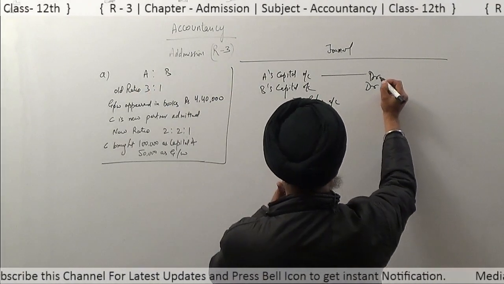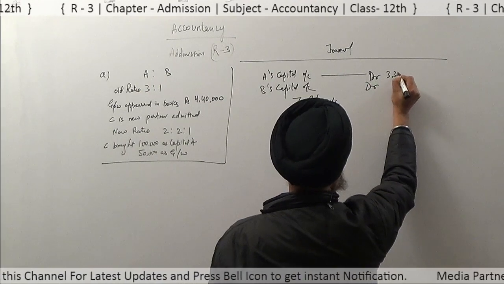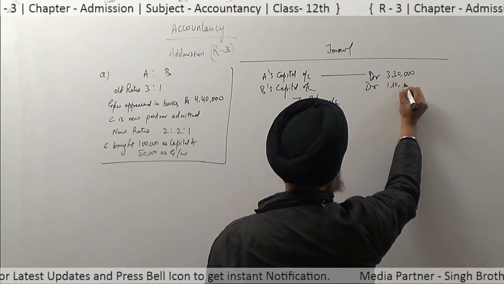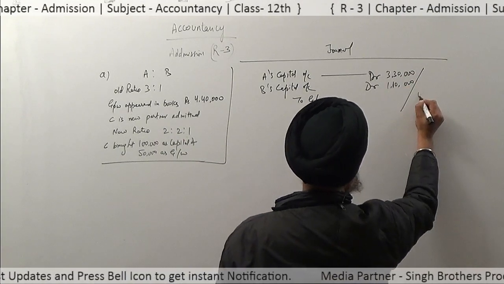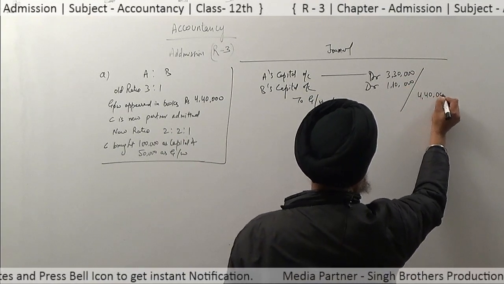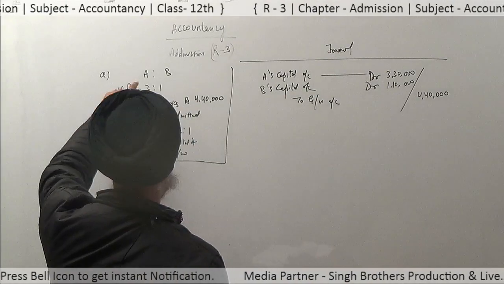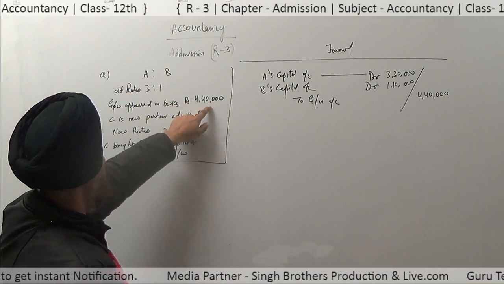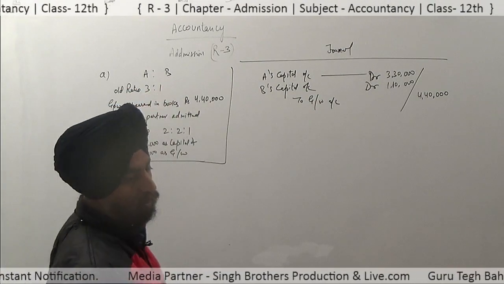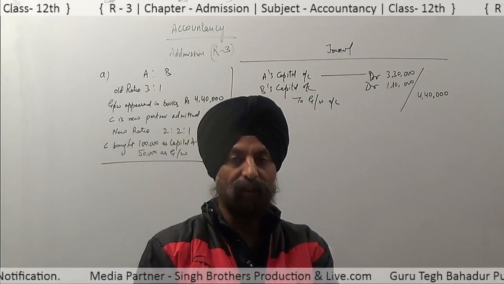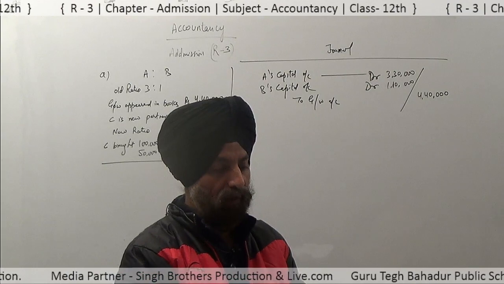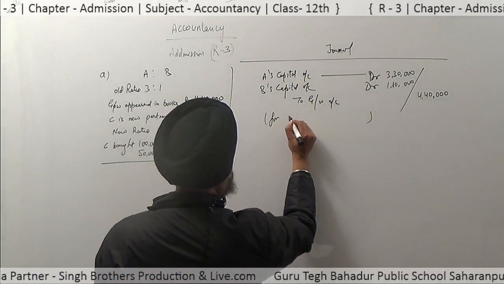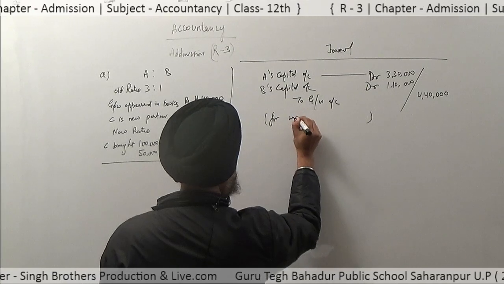So A's capital account will be debited by rupees 3,30,000 and B's capital account will be debited by rupees 1,10,000, to 4,40,000. Again listen, the old ratio of A and B is 3:1. So divide this 4,40,000 in 3:1 among the old partners A and B. This is the entry for write off of the goodwill.